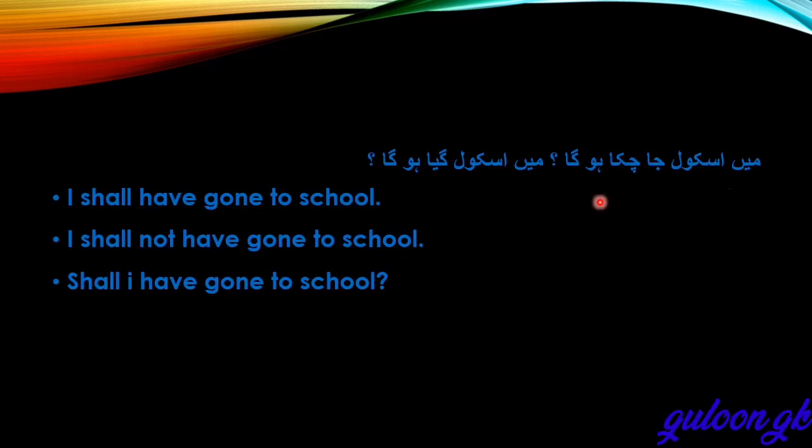मैं स्कूल जा चुका हूँगा. और this one also correct. मैं स्कूल गया होगा. I shall have gone to school. I shan't or I shall not have gone to school. Shall I have gone to school? Positive, negative, interrogative. Go, went, gone. Verb third form. Here we will use it in this sentence. Okay.